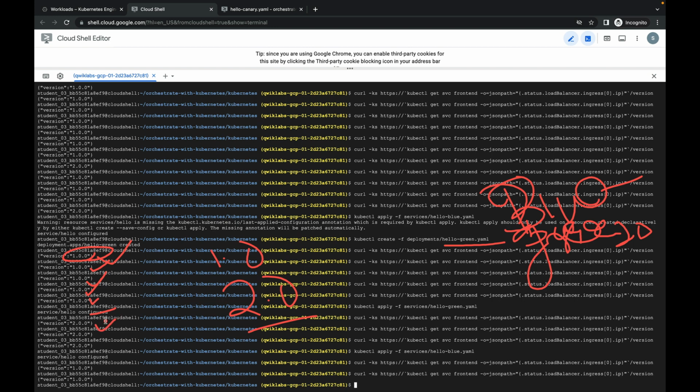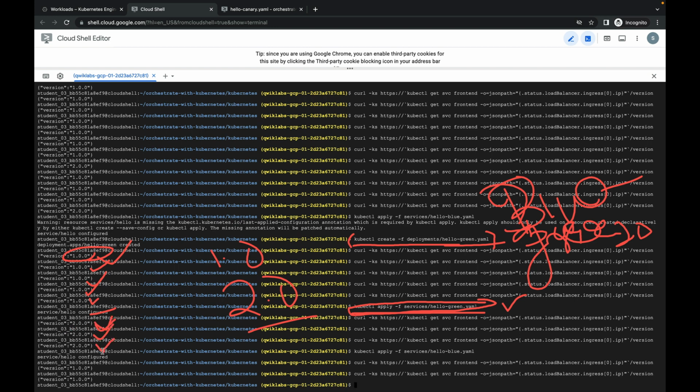Then I start to enable my green after deployment. As you can see, this is my deployment YML file. As soon as I deploy my hello green YML manifest file, my deployment happens successfully. But I want to enable the service, then it will work. As soon as I switch over or route my traffic from blue to green, which is mandatory, once it reflects you see the 2.0 version.